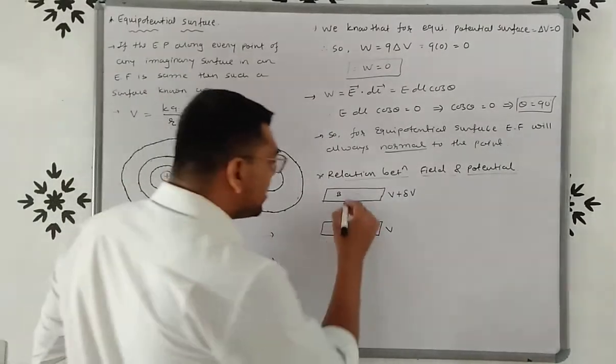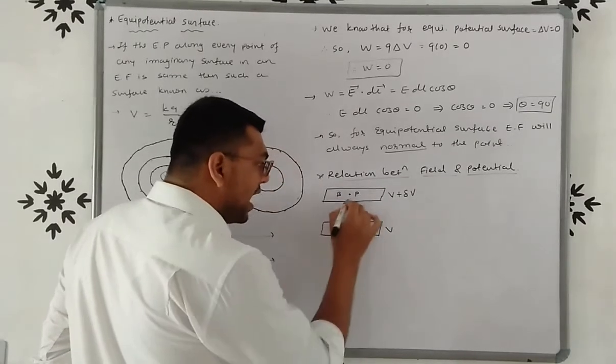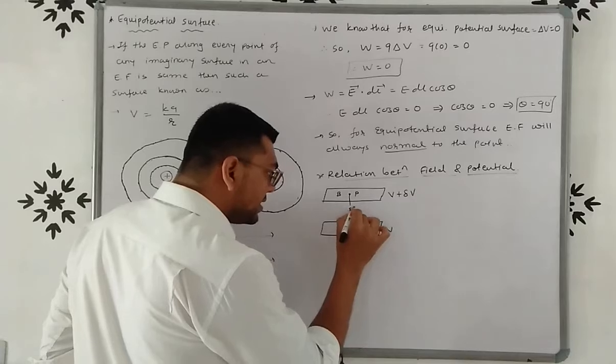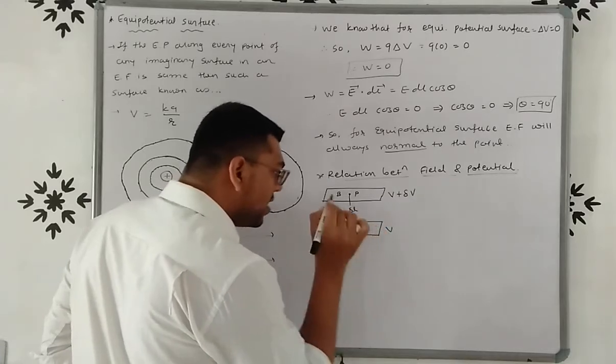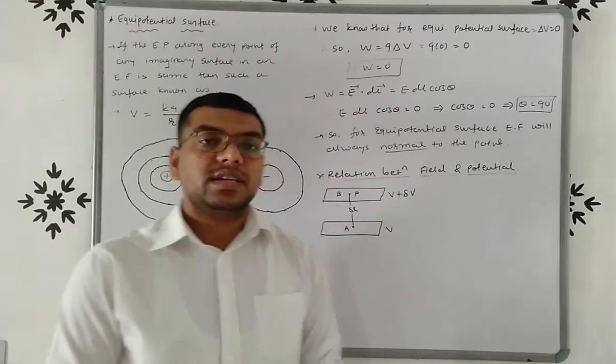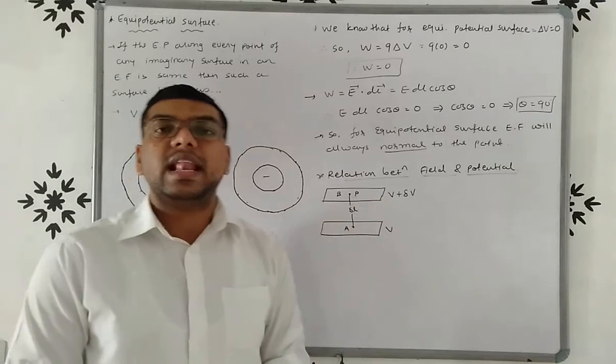Now friends, consider one point P on this surface B, and this point P is at a distance del L from surface A, right? So here the distance between surface A and point P is del L.